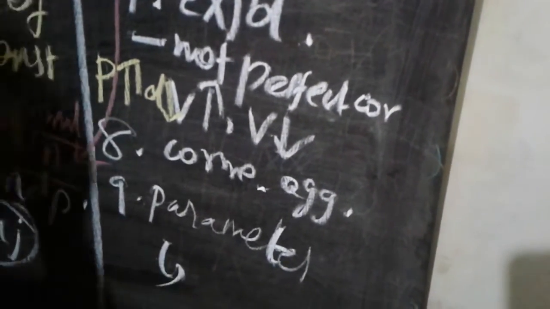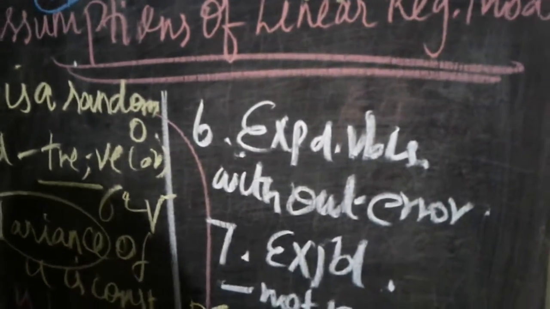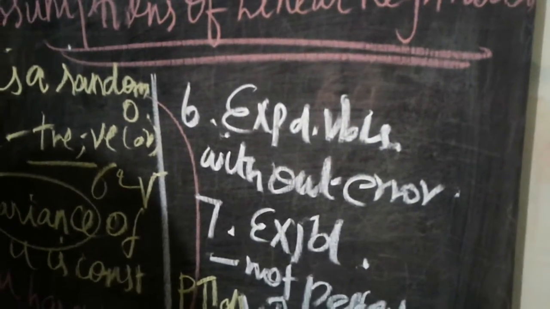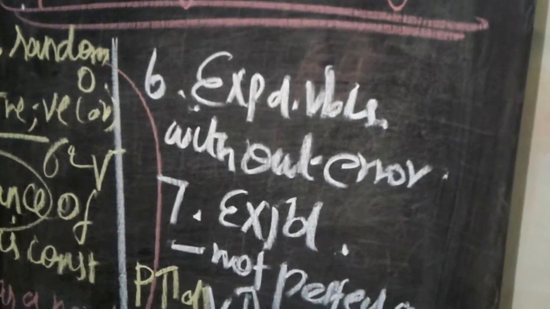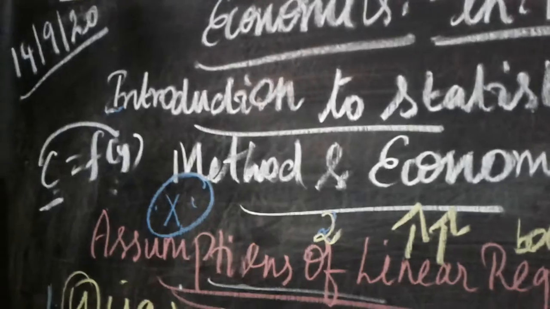This assumption of the linear regression model will be used as an important tool. Clear? Testing of hypothesis means providing a valuable suggestion and conclusion. So these are all the main important assumptions of the linear regression model. Clear?